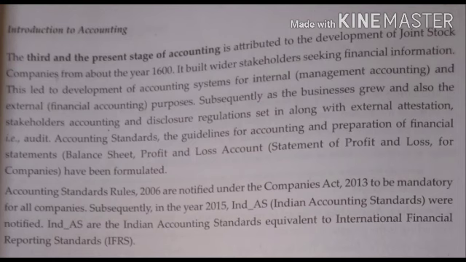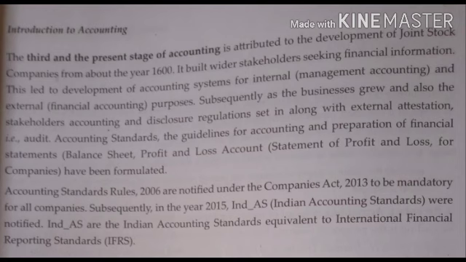Management accounting means what has to be managed properly, and financial accounting is related to finance in terms of money. Subsequently, as the business grew and also the stakeholders, disclosure regulation set in along with external attestation, that is audit. Now we can see the term accounting has a wider scope. It has everything. Disclosure regulation means whatever the company is earning, the profit, the loss, everything has to be disclosed by the company every year. That is, if you have heard about the audit.